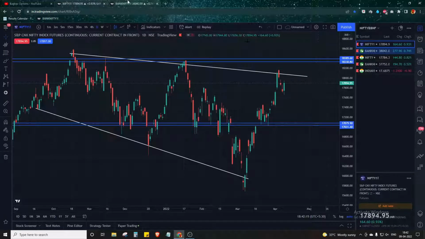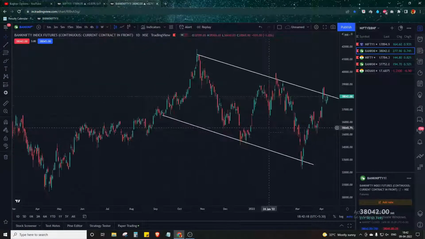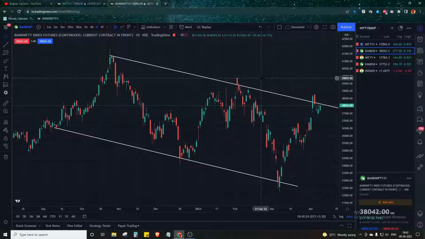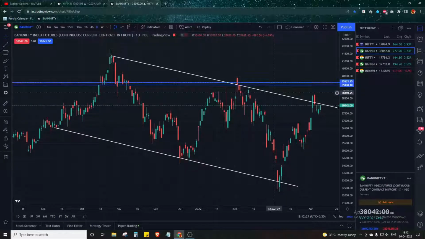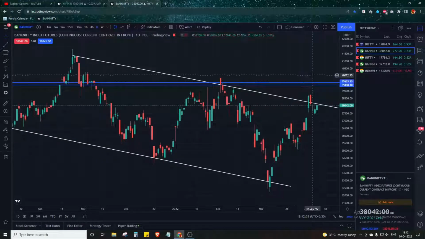Now going to the Bank Nifty, as you can see on the daily chart, the Bank Nifty has a different chart pattern than the Nifty. It is much weaker and going a bit slower. The daily resistance is obviously around the level of 39,500 and 39,000. This is also the major resistance where the Bank Nifty fell sharply when it previously reached this level. So we are expecting Bank Nifty to remain on the downside unless this resistance is broken.